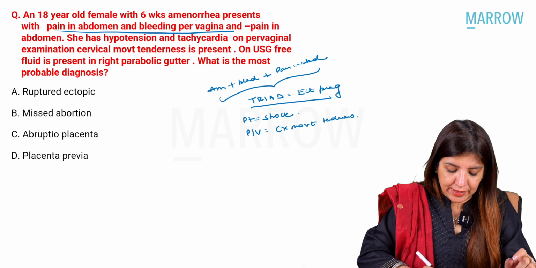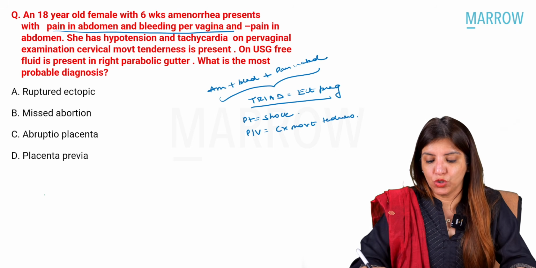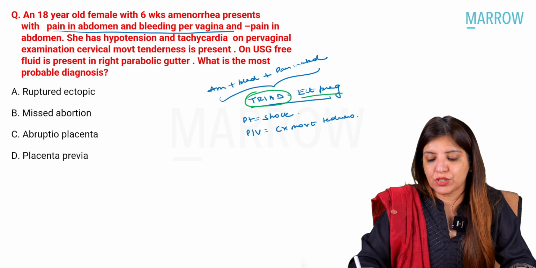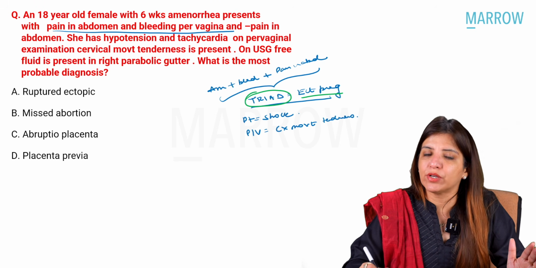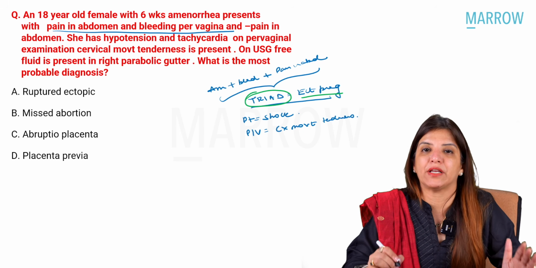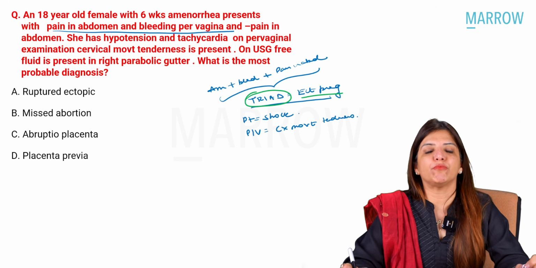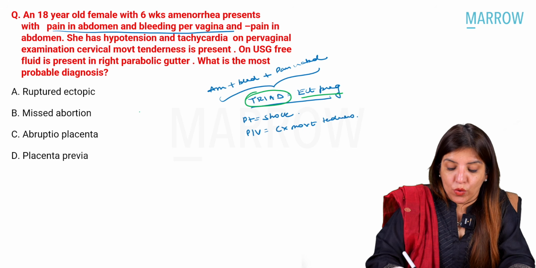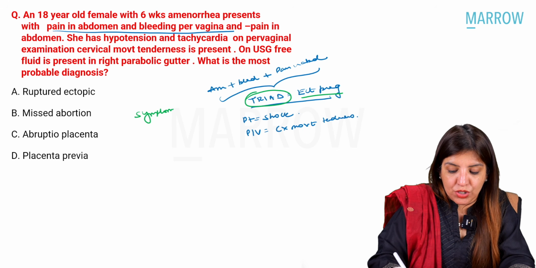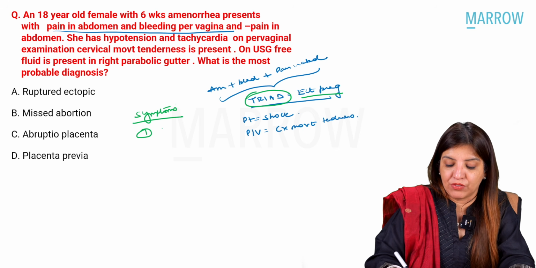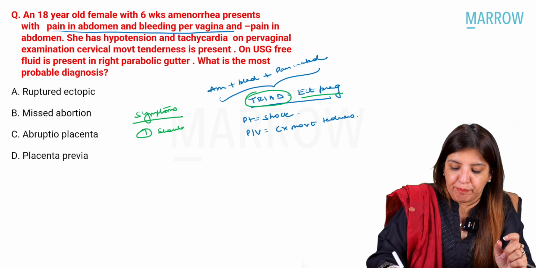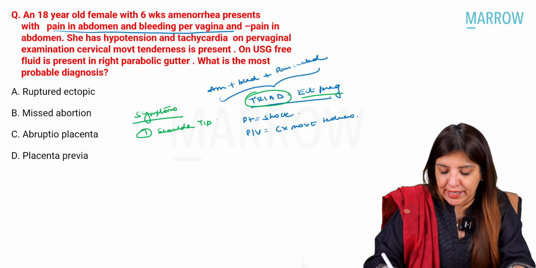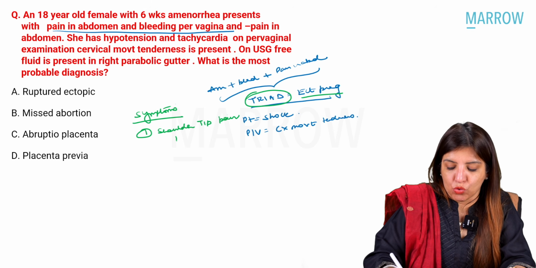Please remember that there are certain symptoms which I told you. This is a triad which you are going to see in case of ectopic pregnancy, whether it is ruptured or unruptured: amenorrhea plus bleeding PV plus pain in abdomen. Now, how do you come to know that you are dealing with ruptured ectopic? Number one, if the patient is having shoulder tip pain, also called the Danforth sign.